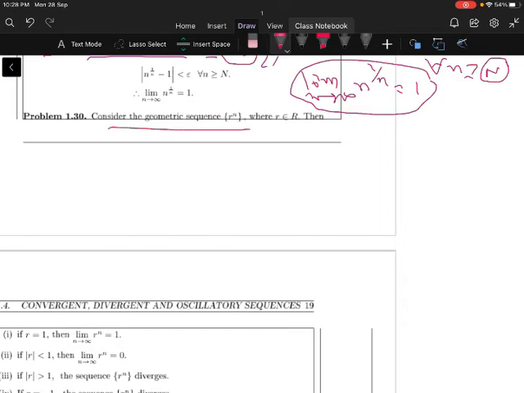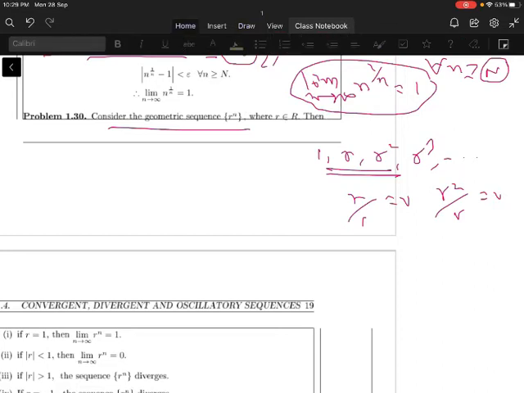Consider the geometric sequence r power n, where r is any real number. Let us take one sequence here: 1, r, r square, r cube, and it is a geometric sequence. You can observe the common ratio is the same. A common ratio means any term divided by the previous term: r by 1 is r, r square by r is r. Therefore it is a geometric sequence.